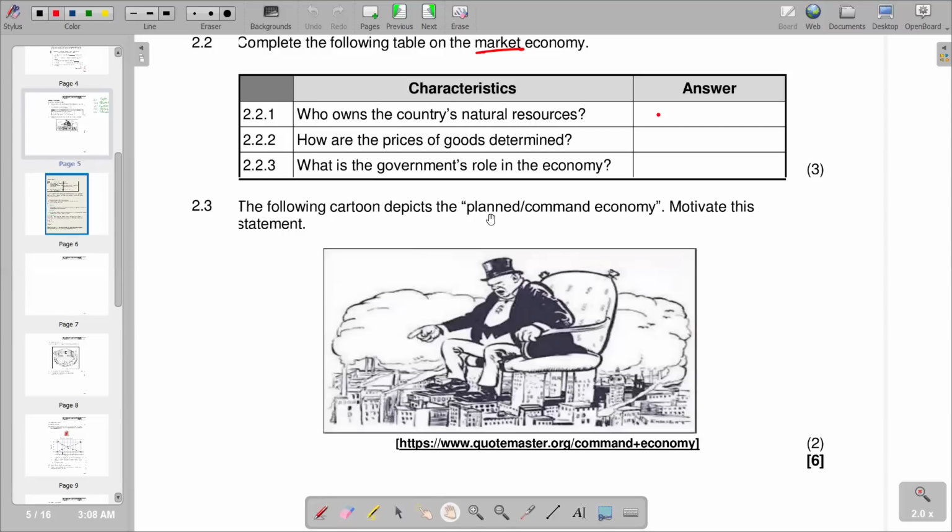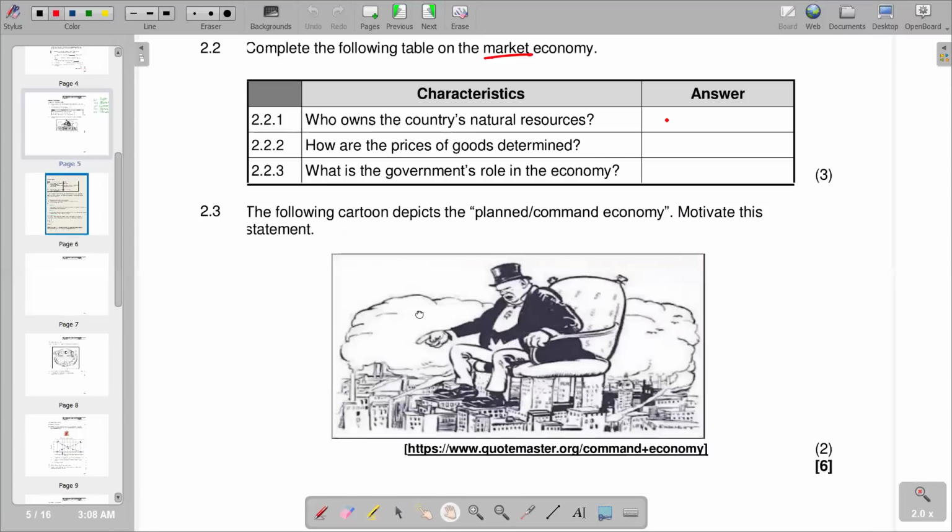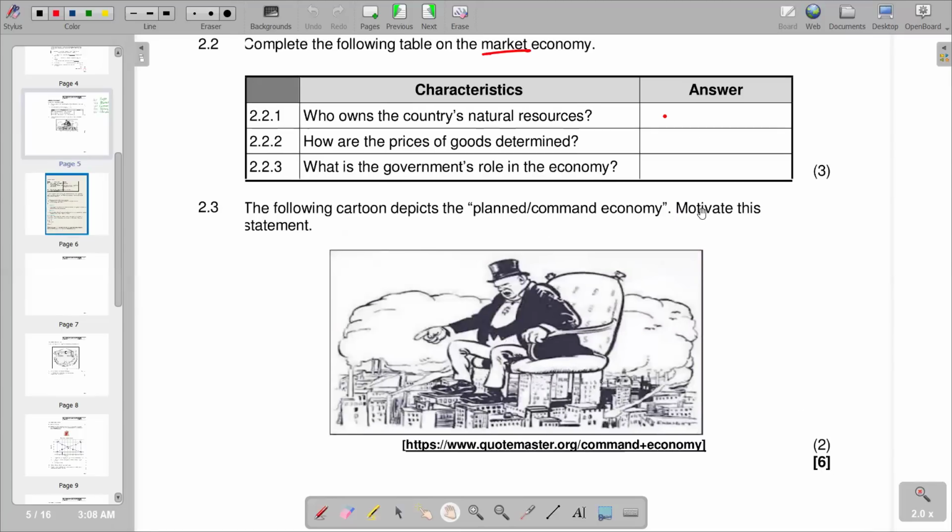So basically also, we are saying it depicts a planned or command economy. So remember, in a planned or command economy, government determines everything. So it means the picture of the man sitting on a chair represents the government. So we have this question, and then they are saying motivate this statement that it's a planned economy.